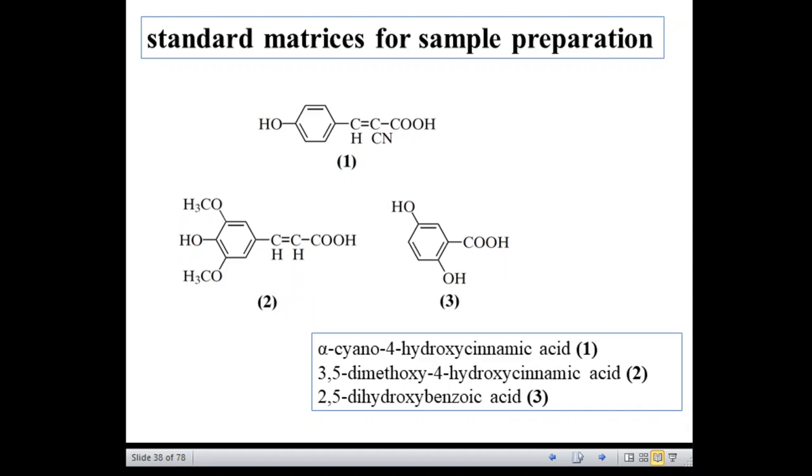Say for example, the alpha cyano 4-hydroxycinnamic acid can yield more of low mass peptide ions, that is less than 2500 Daltons, while 3,5-dimethoxy-4-hydroxycinnamic acid may provide better coverage for the higher mass peptides, that is more than 2500 Daltons.